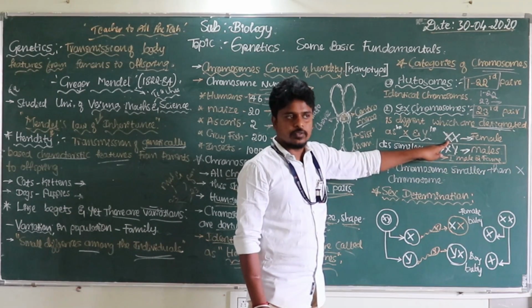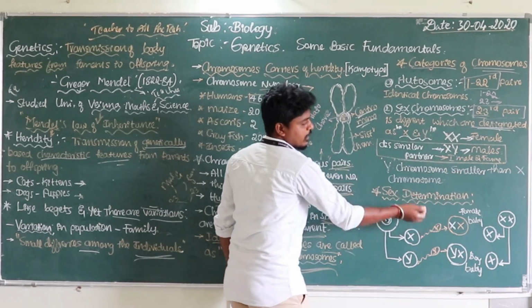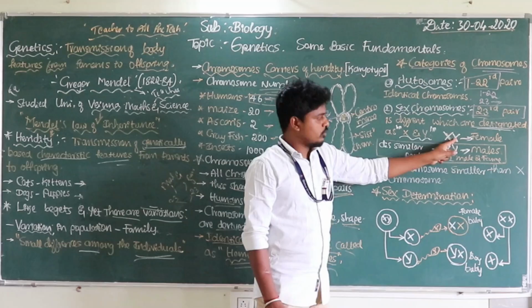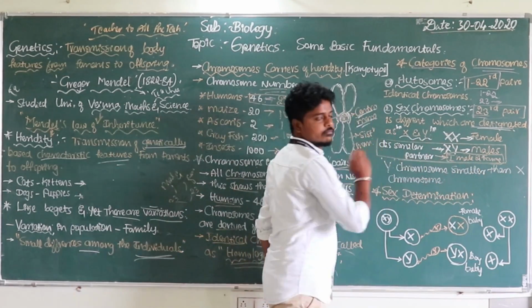Have you understood? The fusion of the gametes, I will explain later, decides the sex of the baby.